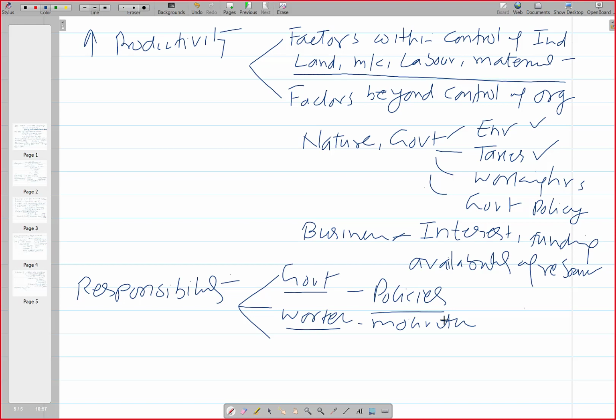Another one is the management. Management shares a lot of responsibility. It has to create a favorable environment so that people work like a team. It also has to make sure that all the resources are used effectively.